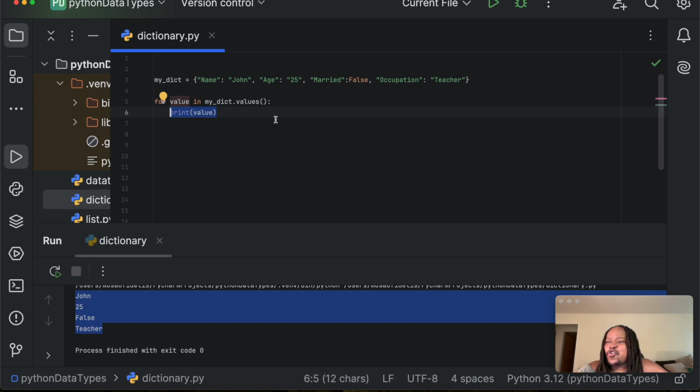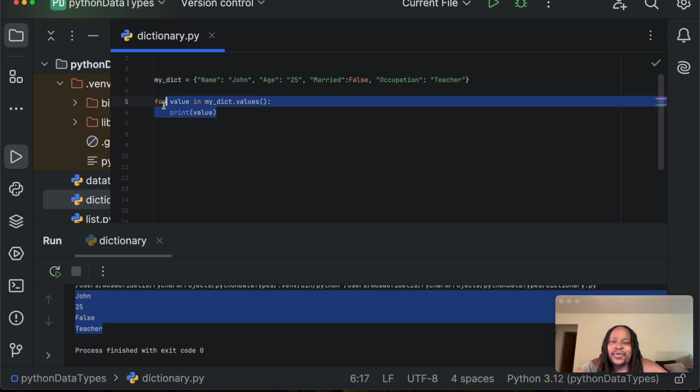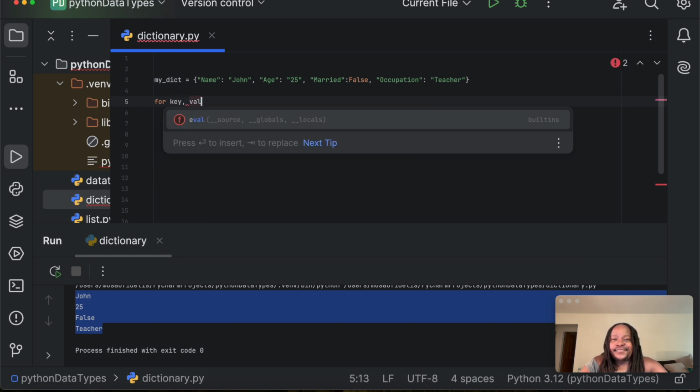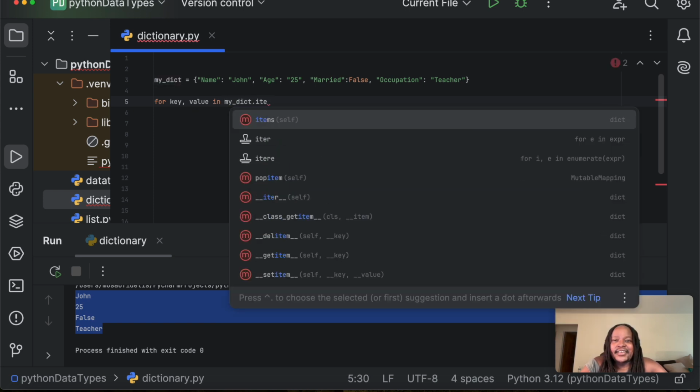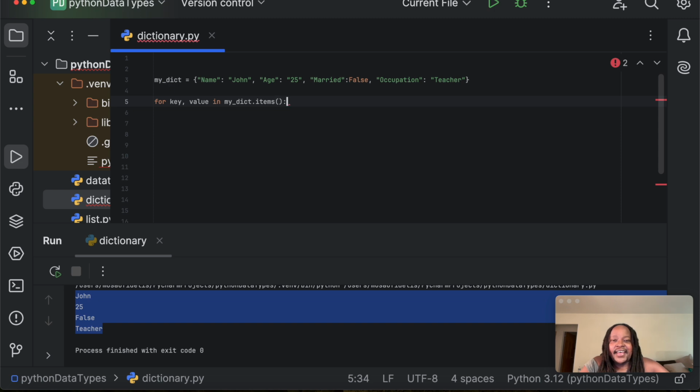Then you can also loop through the key value pairs. The way you do that is you say for key, comma, value in my dict, that's the name of my dictionary, dot items. Use dot items like that, and then you use your colon at the end.